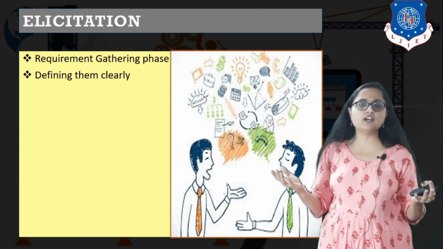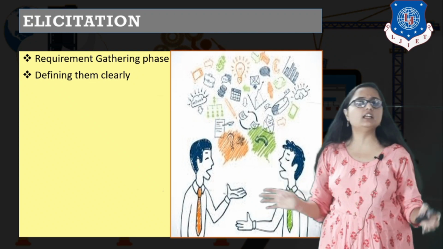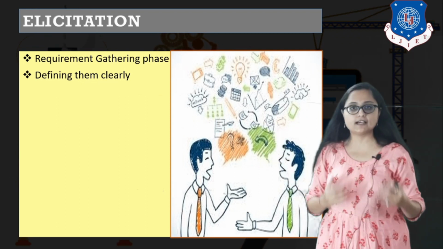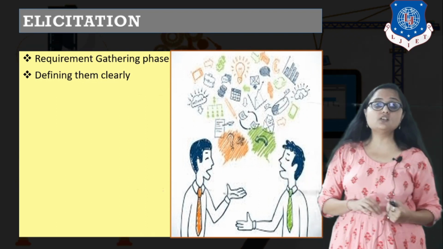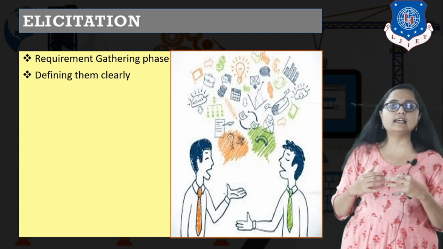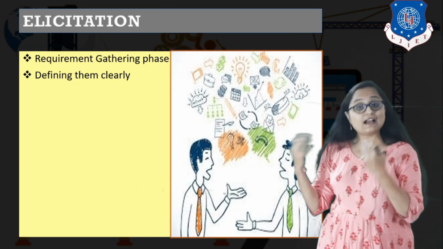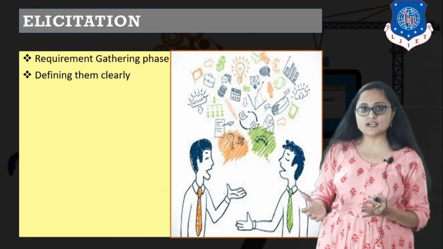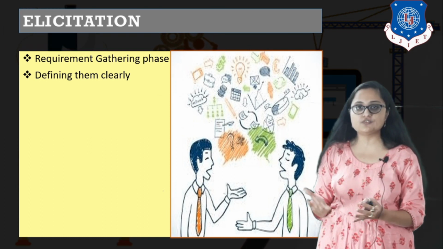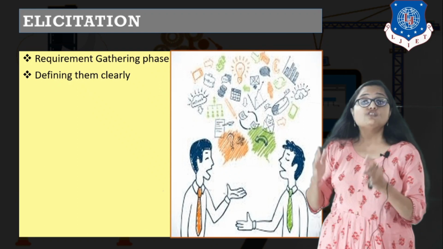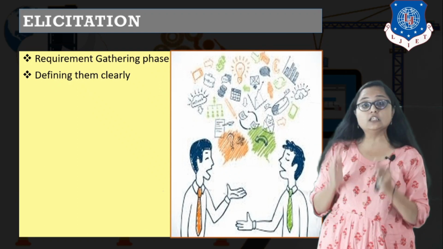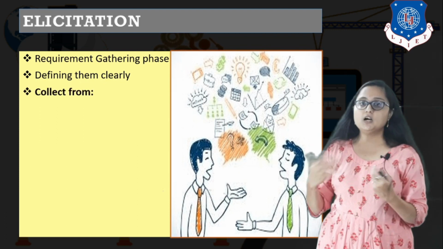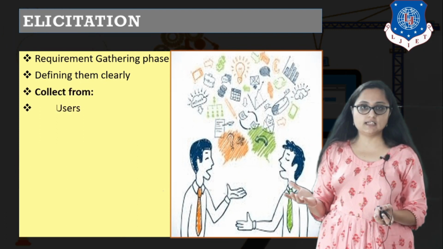They think that every requirement can be accommodated in any project because there is a special need for it to be accomplished, right? And the developers are almost lazy to accommodate the requirements, or they may be correct to some extent, in that there may be some conflicting requirements which cannot be accommodated, right? So everything needs to be defined clearly in this phase, that is elicitation, but it is not always the case.